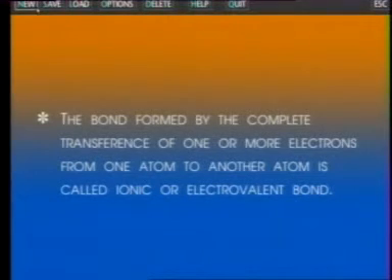Dear students, as you know, some atoms have low ionization potential. They can lose electrons readily, whereas some atoms of elements have high electron affinities and they can accept electrons readily. An ionic bond can be formed between these two types of atoms. So, how will we define an ionic bond? The bond formed by the complete transference of one or more electrons from one atom to another atom is called an ionic or electrovalent bond.